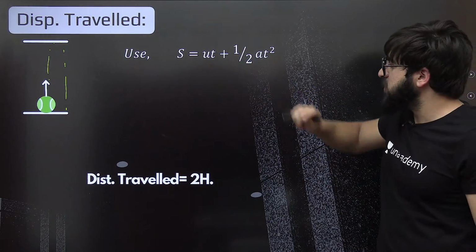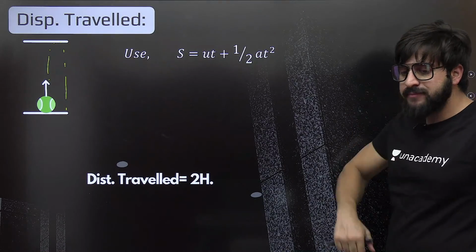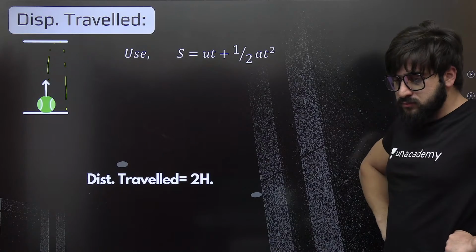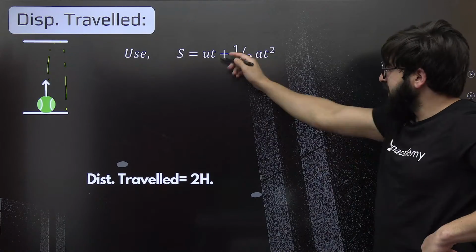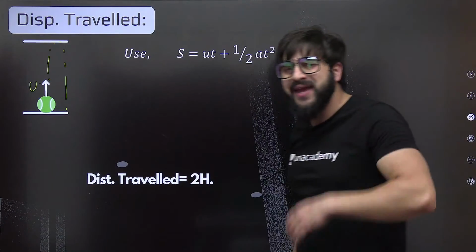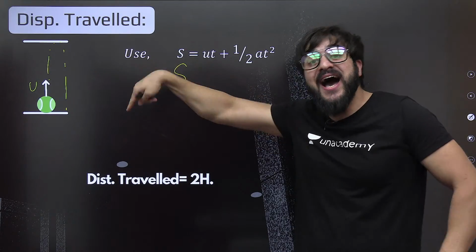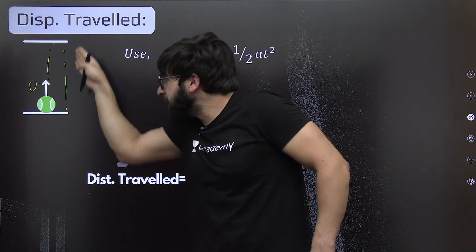Directly you can use this formula. How much displacement is basically traveled over here? Can you use this formula? From this point to this point, we are launching it with an initial velocity u. Now, can you tell me this displacement we are supposed to find? It has to be 0 because it is coming back exactly.